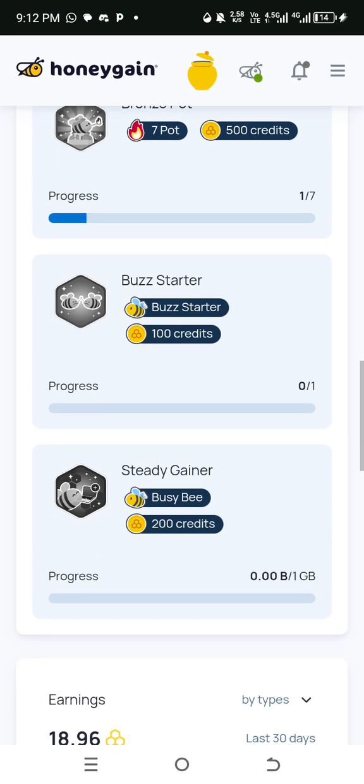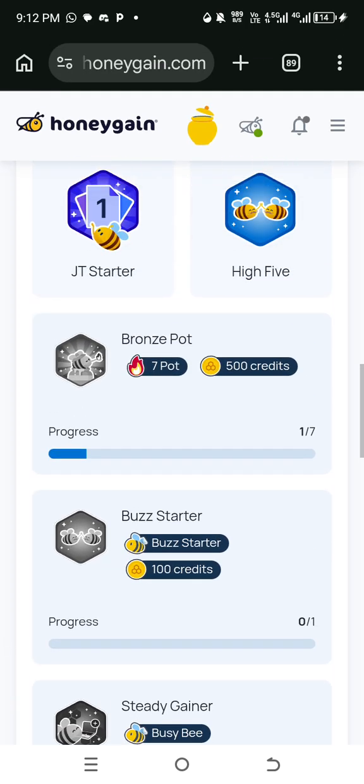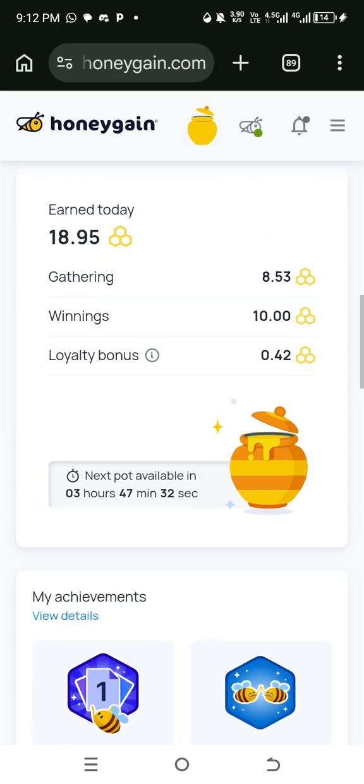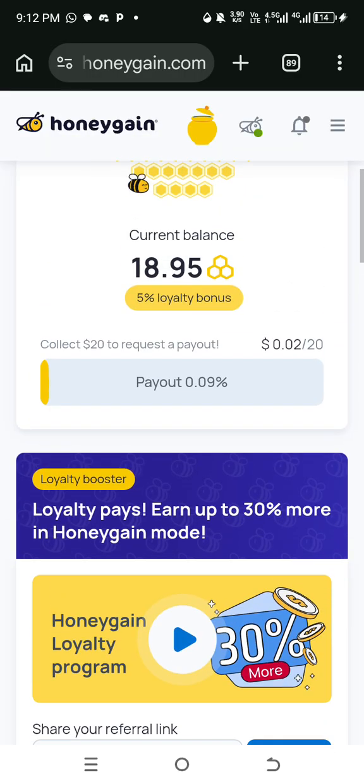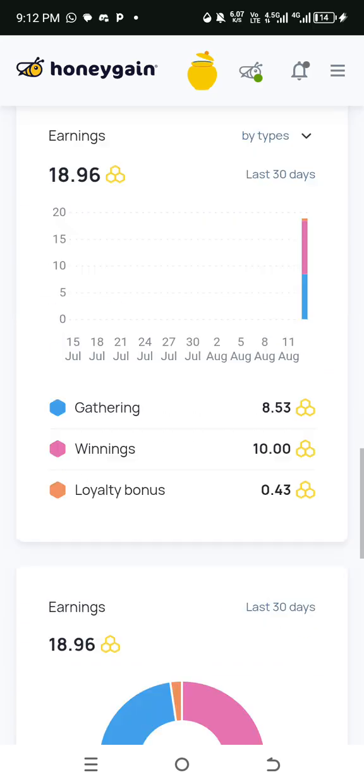And in this you are going to see your progress. As you are completing and claiming some achievements, all these things will be increasing. And the more your bonus and your money is rising, you'll be unlocking some achievements, and you'll be earning more again.